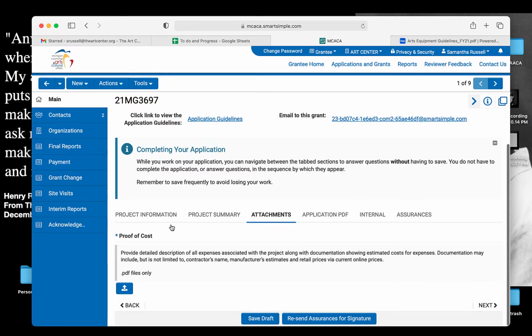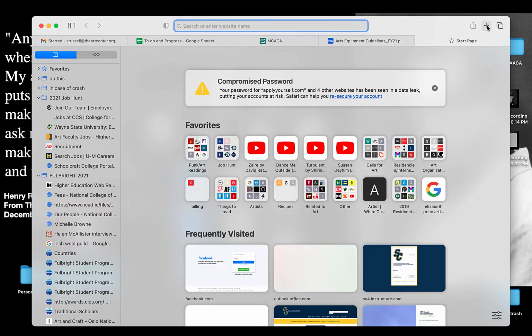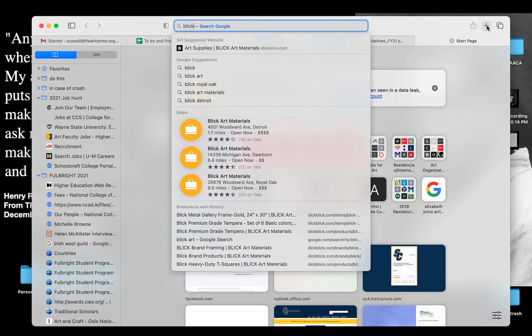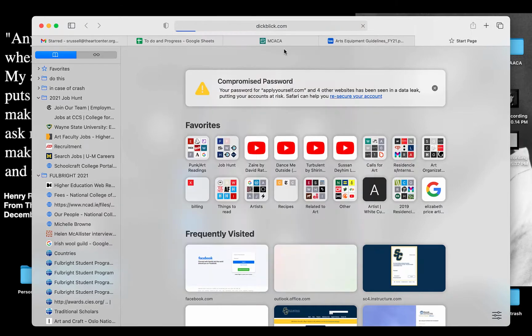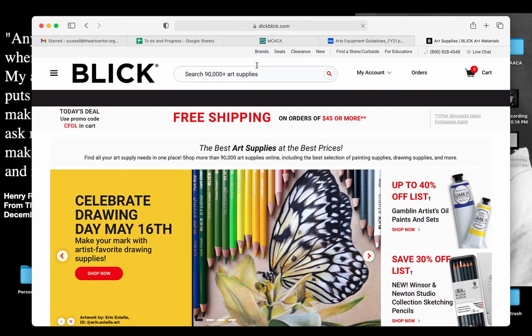The attachment here is what I mentioned, that you need a quote. So that's a proof of cost. You need to make sure that you're utilizing a reputable source. It can't be on your own letterhead or anything like that. And so whoever your school uses, again, oftentimes you can just build a shopping cart. Blick Arts is one that everybody seems to use quite frequently. You can set up wish lists right in here. And so if they have what you need,